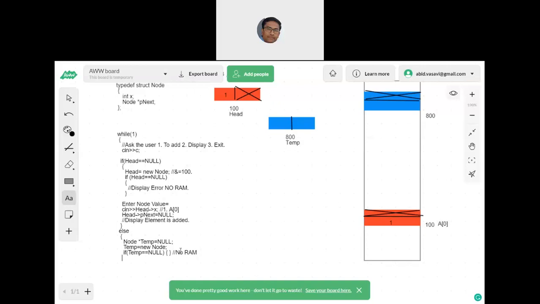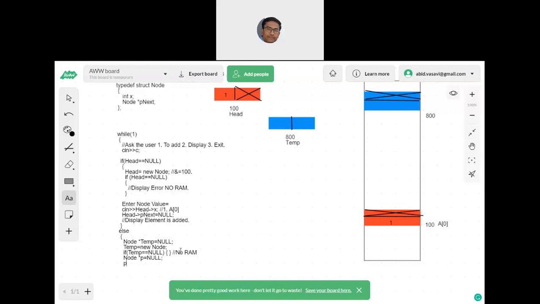What I'm doing again is taking a node star p. When will I come to else? Only when there is a head. So as a coder, remember that you should never lose head. When you are asked to add a new node, you have to start from the head and reach the extreme end bogey. Therefore, I am taking one local variable p, a node star, pointing to null.